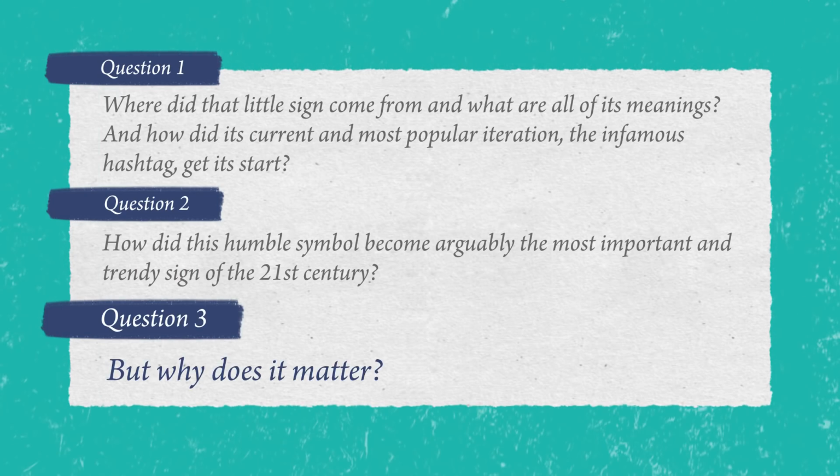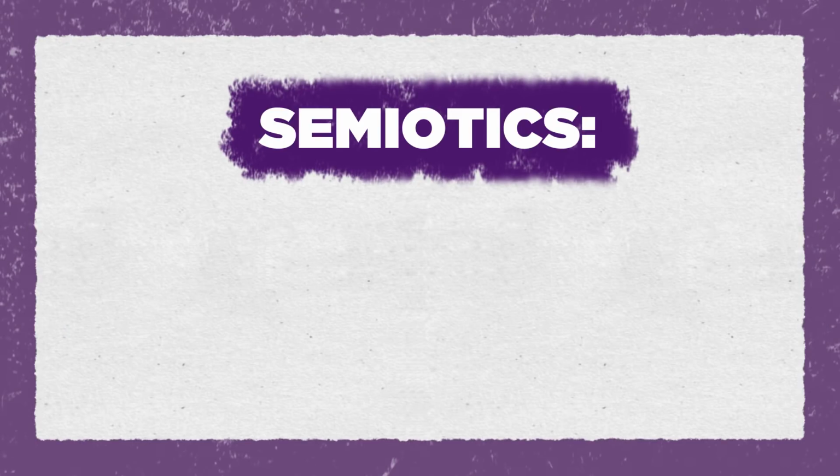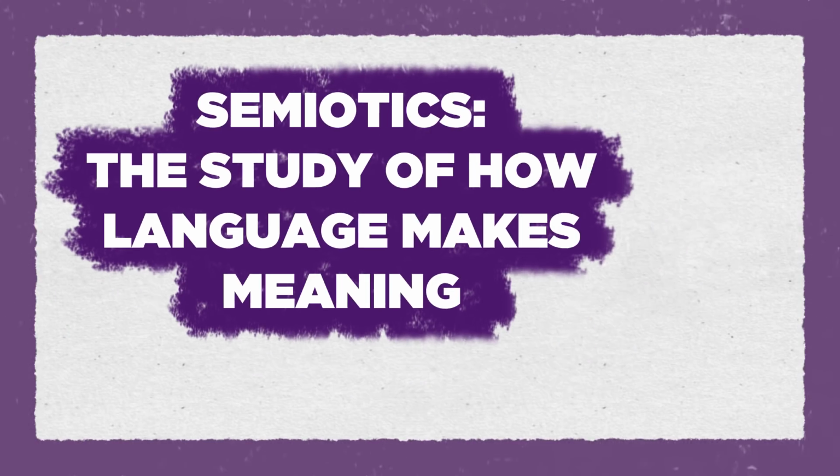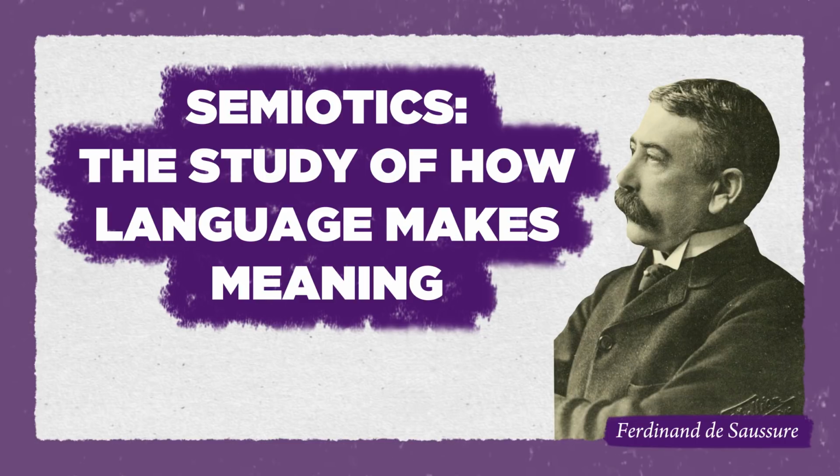But why does it matter? Well, if we take the origin of the hashtag one step further, it actually becomes a very interesting example of semiotics. And trust me, just like the early hashtag, this is definitely for nerds, but still actually pretty cool. In its most basic form, semiotics is the study of how language makes meaning. And according to early semiotician Ferdinand de Saussure, there are two key components.